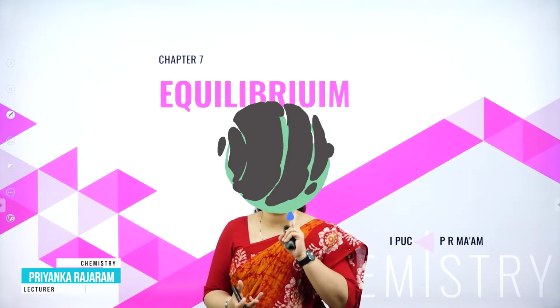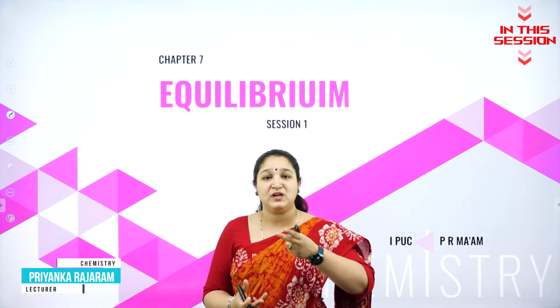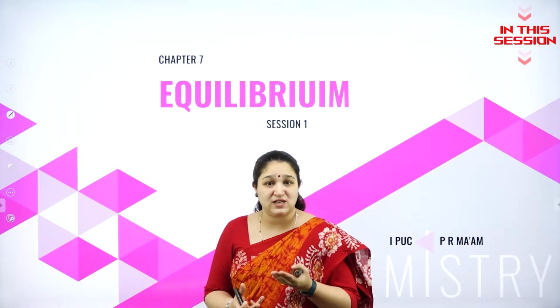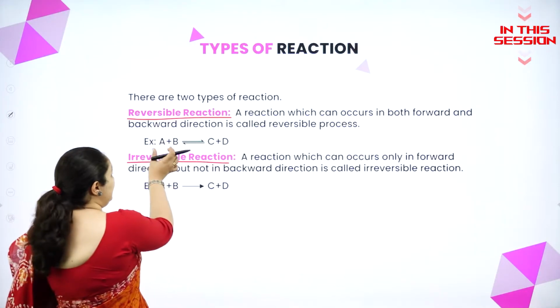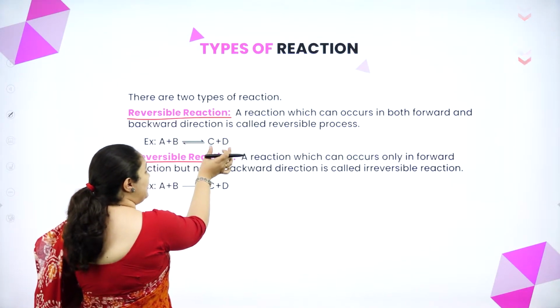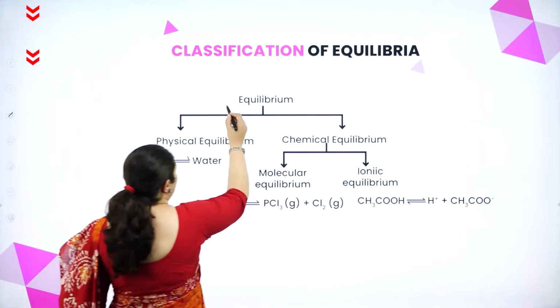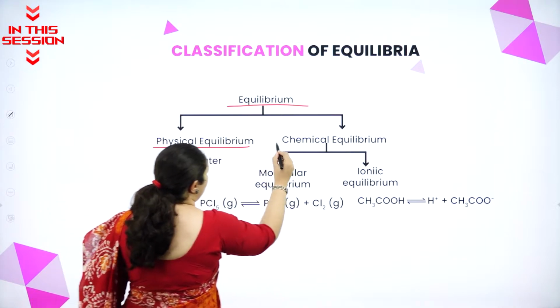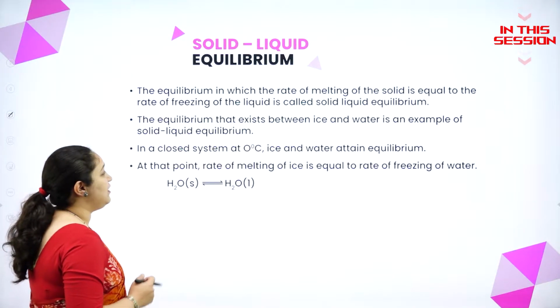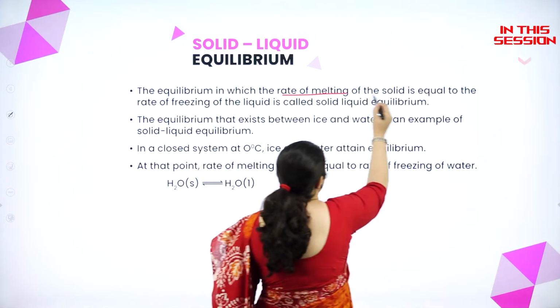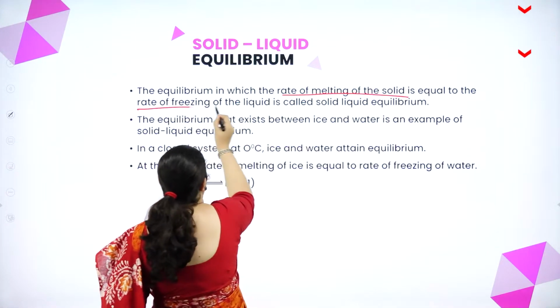But actually there are two processes which is happening together, dissolution as well as crystallization. Here the reactants react to give products and the products again can react to give back the reactants. So equilibrium is broadly classified into two types. The equilibrium in which the rate of melting of a solid is equal to rate of freezing.